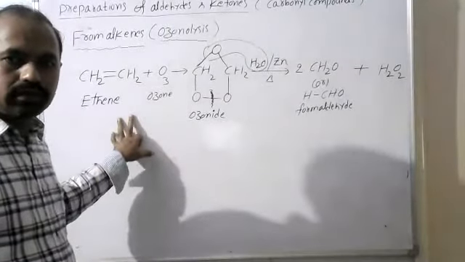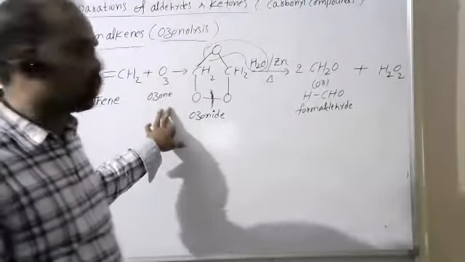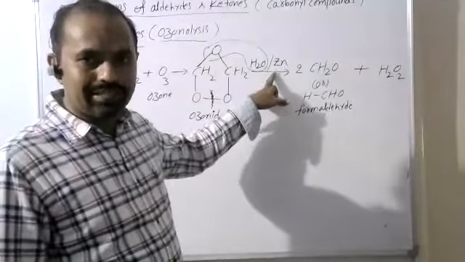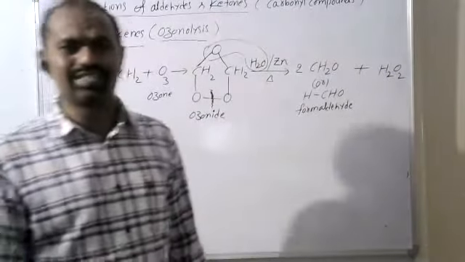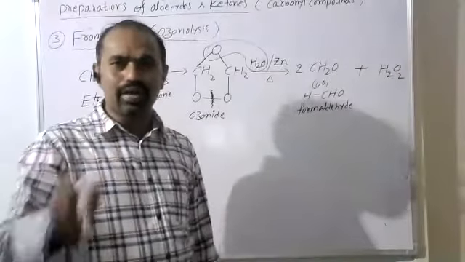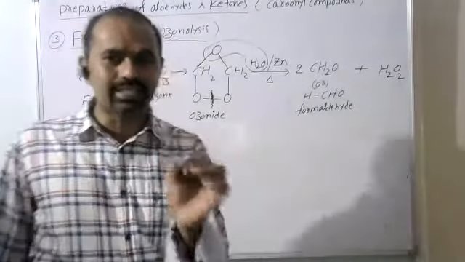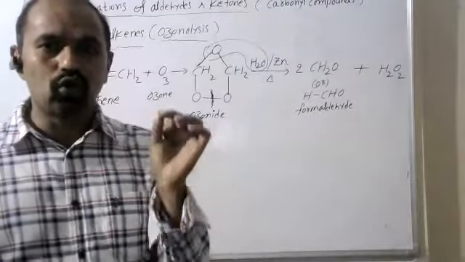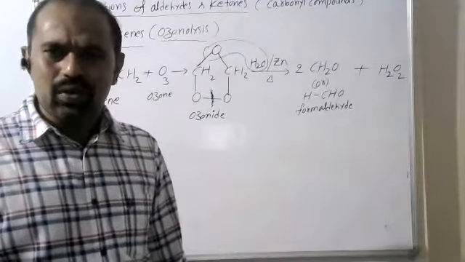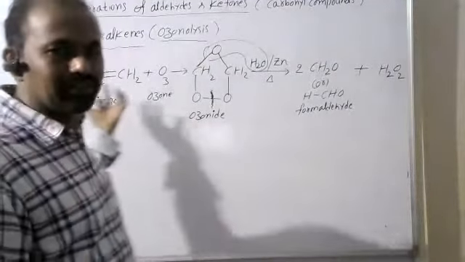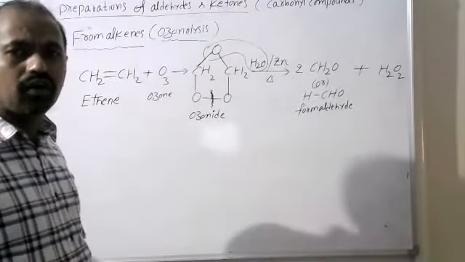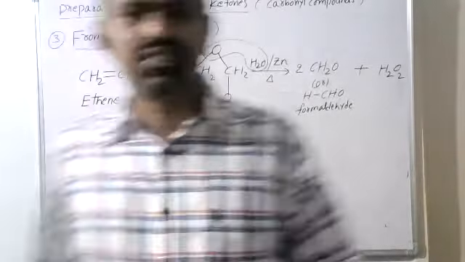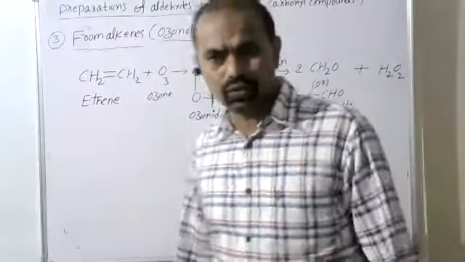Unsaturated compounds react with ozone followed by H2O and zinc, and we always get carbonyl compounds. This process is called ozonolysis. Based on the given unsaturated compound, we get different types of aldehydes and ketones.